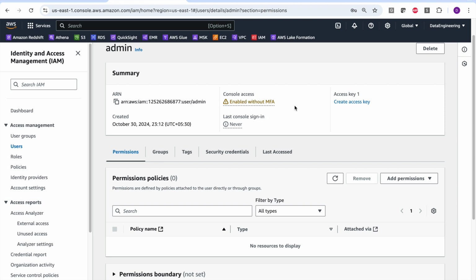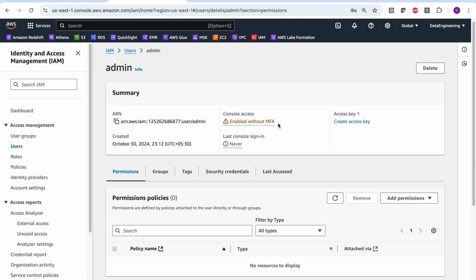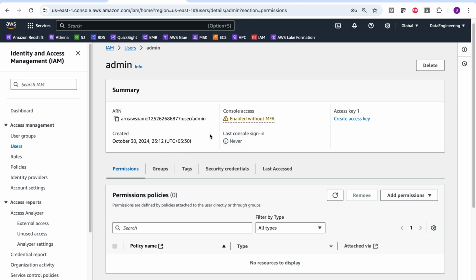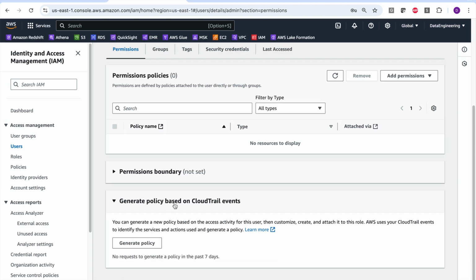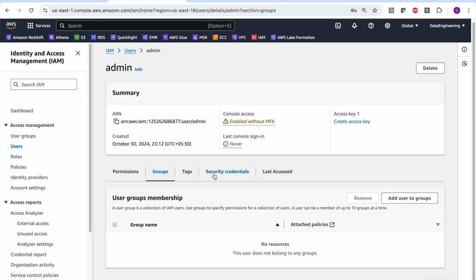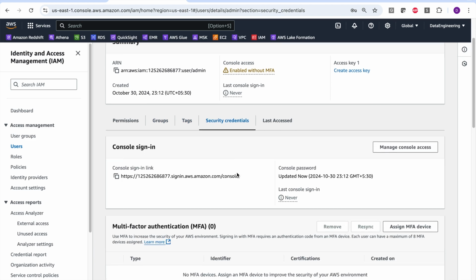I have enabled console access without multi-factor authentication, so we can actually create multi-factor authentication later. Then there is a date showing when the last console sign-in happened. There are no permissions as of now. Also, the user does not belong to any group. There are no tags and there are no security credentials also.